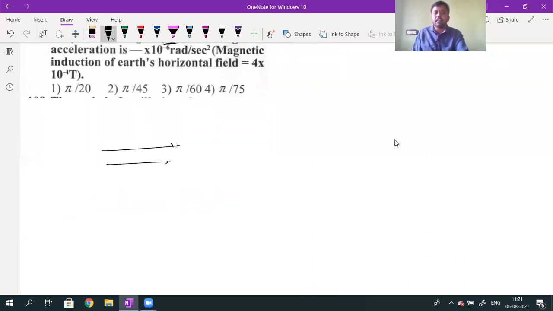A bar magnet is given. The bar magnet is suspended in an external uniform magnetic field. Initially, this bar magnet is in the direction of this external magnetic field. They given it as BH. The horizontal component of the magnetic field is given as 4 into 10 power minus 4 Tesla. Now this bar magnet is slightly displaced through an angle theta equal to 3 degrees.